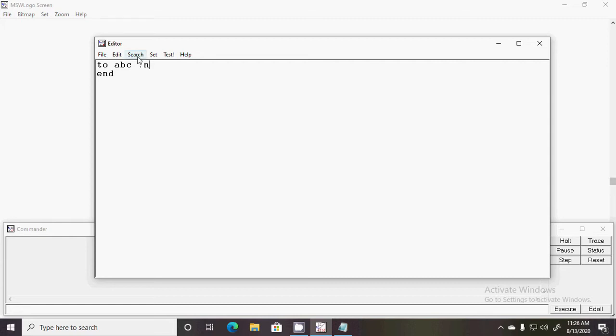The value we give while calling this procedure will be carried by this variable, and on the basis of that we can perform the task. The value might represent the side of a square, and for a rectangle you need two values, length and breadth.